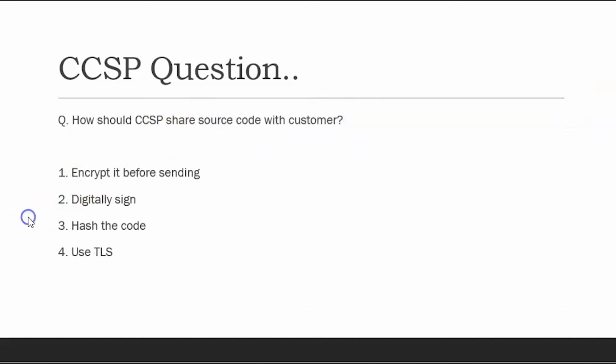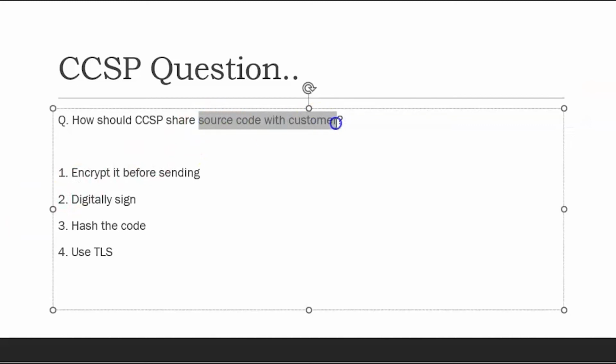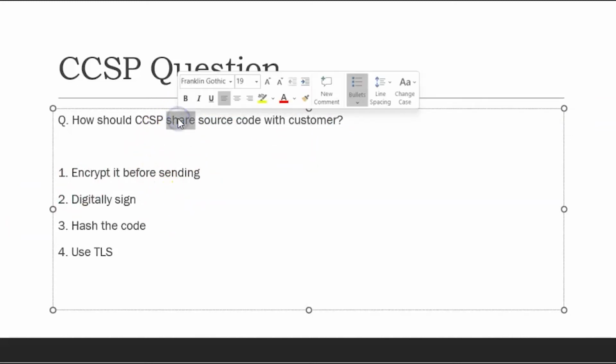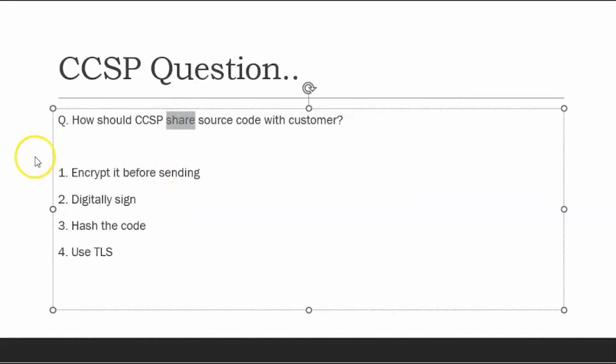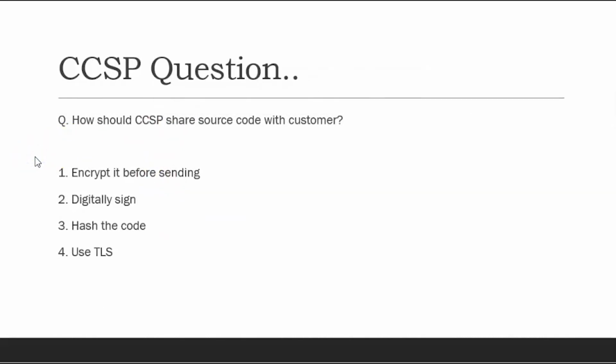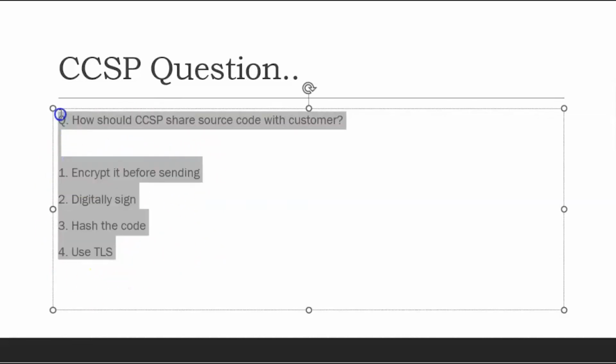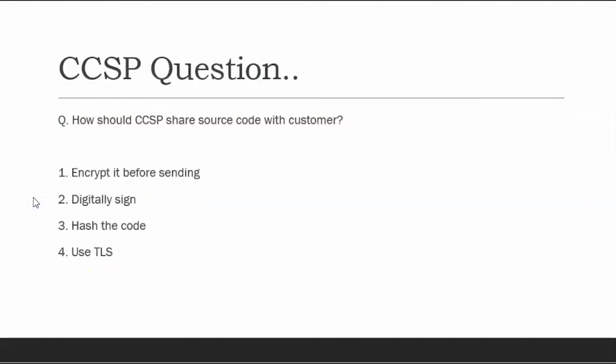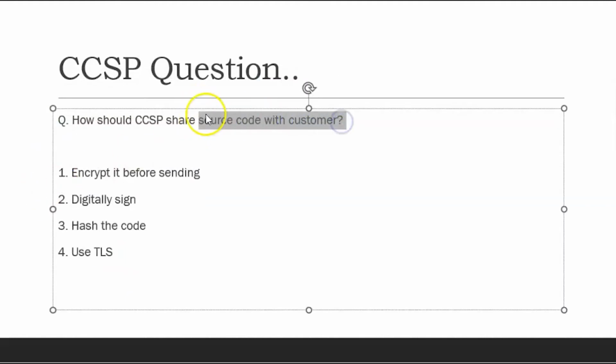Now, the sharing of the source code. So what is most important when they share the source code? Is source authenticity most important? Is integrity most important? Or is confidentiality most important? That I will not explain, I will not give the answer as of now. You have to think in this scenario, because whenever in the exam they give the options, all 4 options look good, but we have to think about the question in this way. From this perspective, what should be most important?